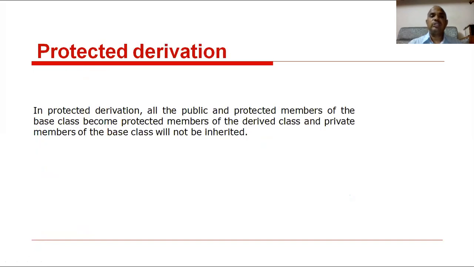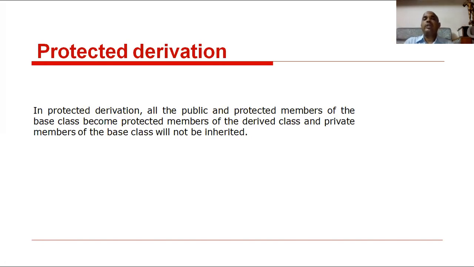The last one is protected derivation. In protected derivation, all the public and protected members of the base class become protected members of the derived class. Clear? And private members of the base class will not be inherited. In three cases private members will not be inherited: in public mode, in private mode, and in protected mode.